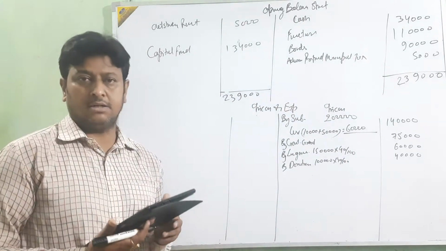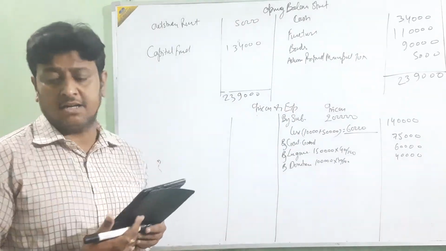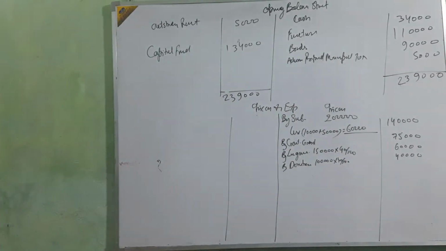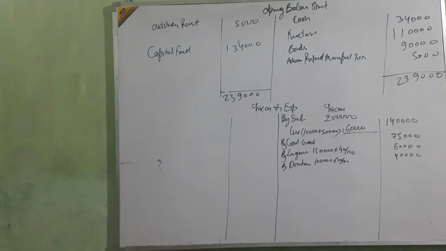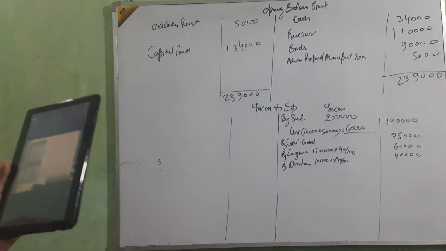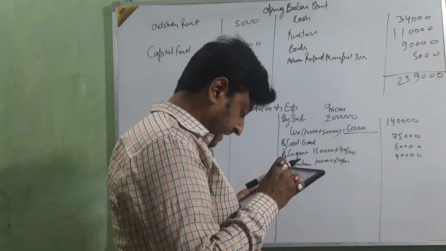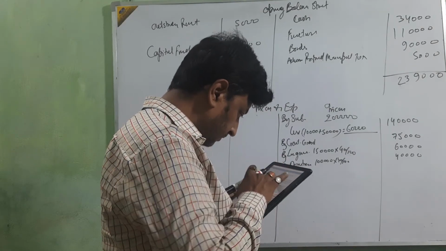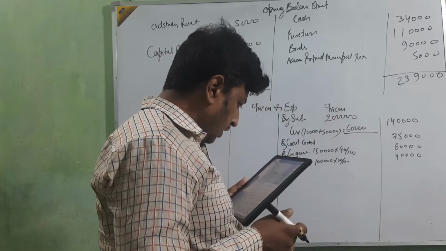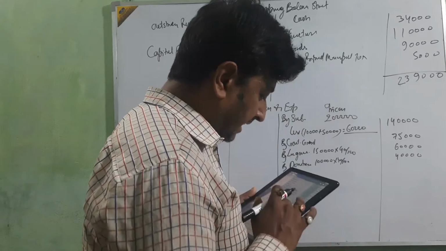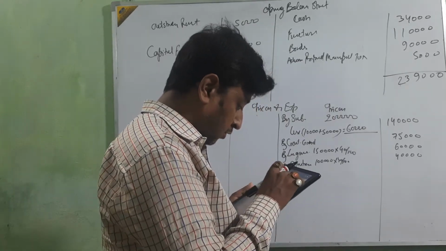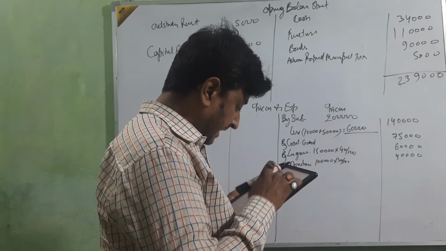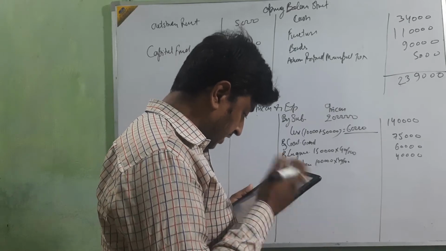Clear? You are seeing the additional information in that. Then donation for tournament: the tournament expense is more than the donation, so we are going to take that amount in the income and expenditure account.